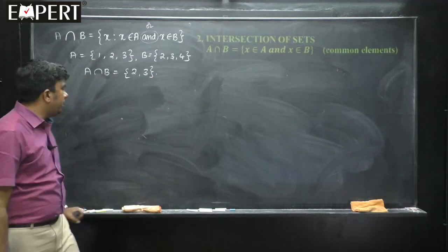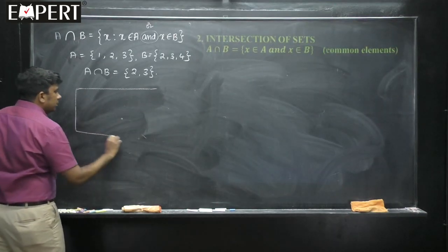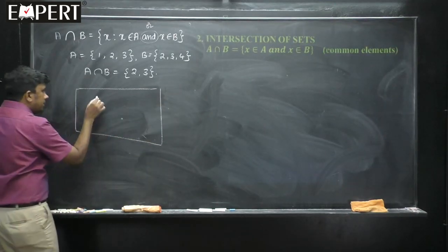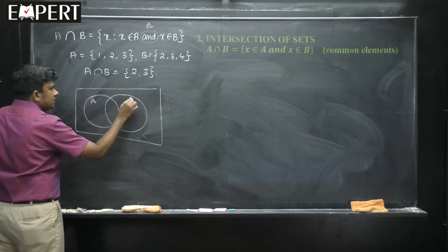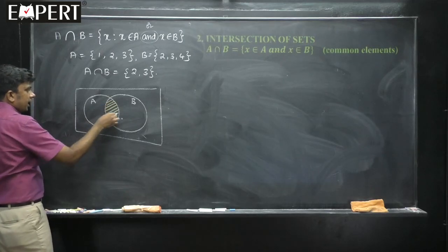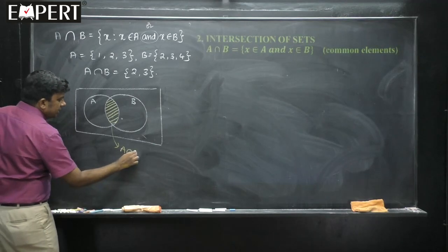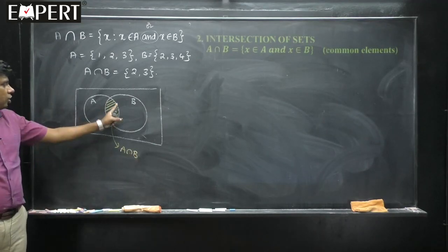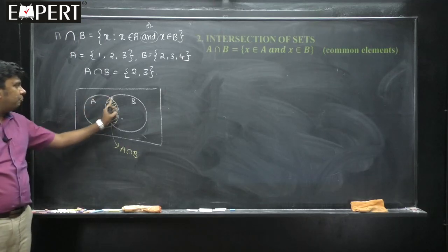So if you want me to give the Venn diagram for this, just observe. Two sets are there, set A and set B. This is the first set A, this is the second set B, and the common elements are this part. This part is A intersection B. Only the common elements in A and B I am taking. This full is A, this full is B.